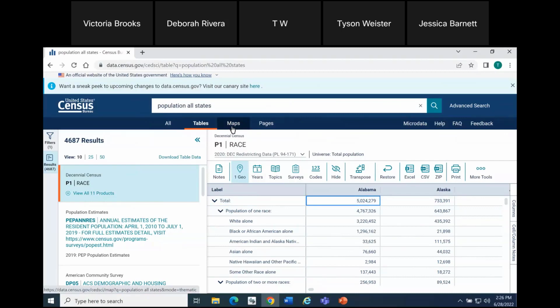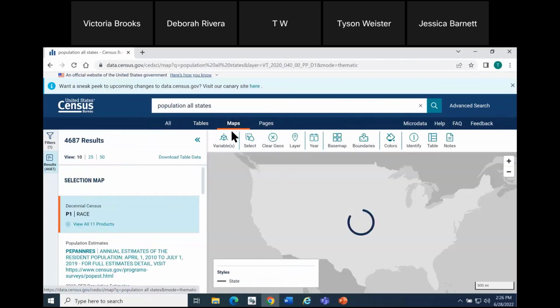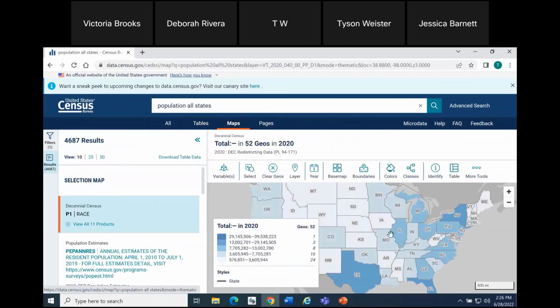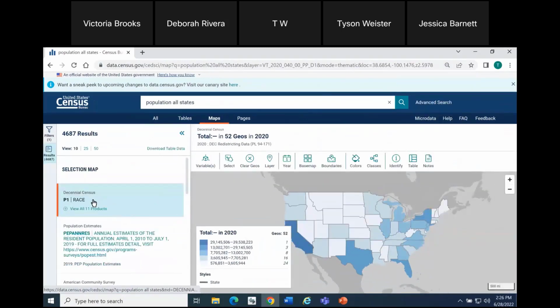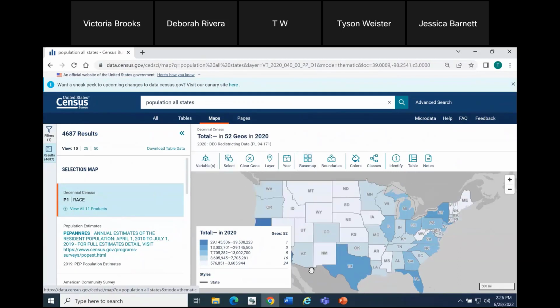Now that I've confirmed that I'm clicked into a table that has what I'm interested in, I'm going to go ahead and click over to Maps. So nothing changed with the process thus far, just kind of going through the typical steps. What you want to do on the map is continue to make sure you're clicked into the table that contains the data you want to map out. Here we see the orange bar and highlighting for P1 race, and then make sure that your map is set to the state level. Here we can see that that's done.